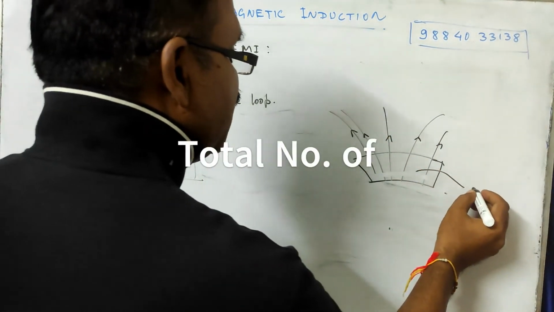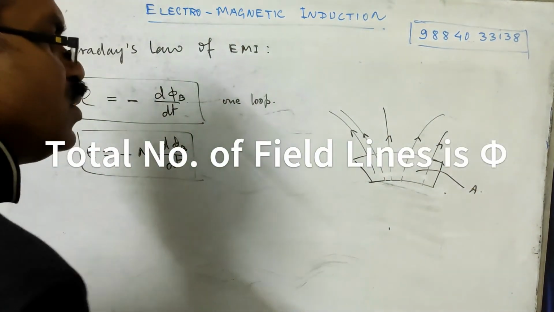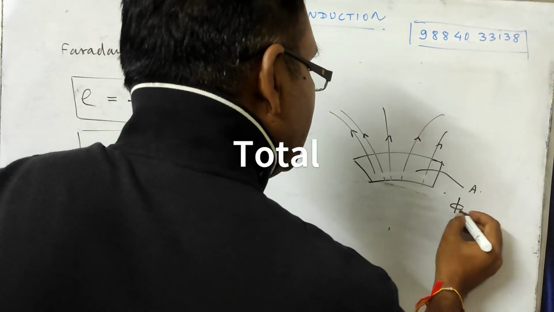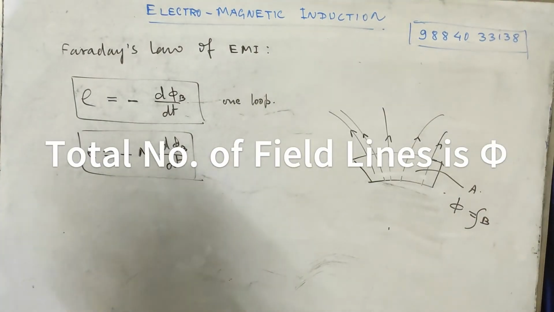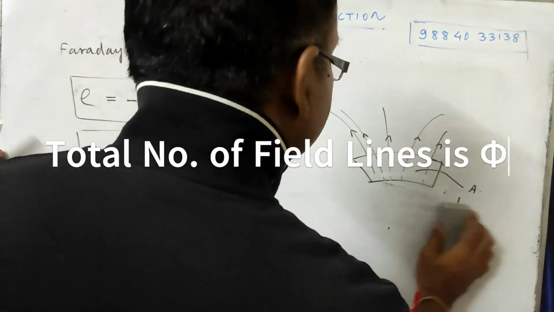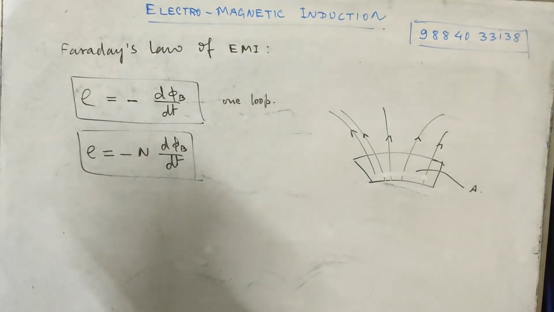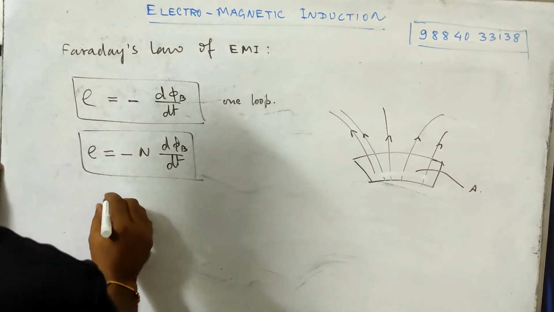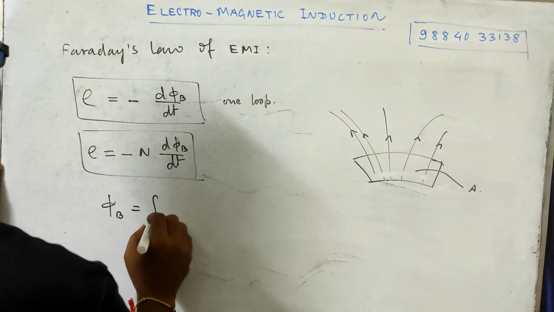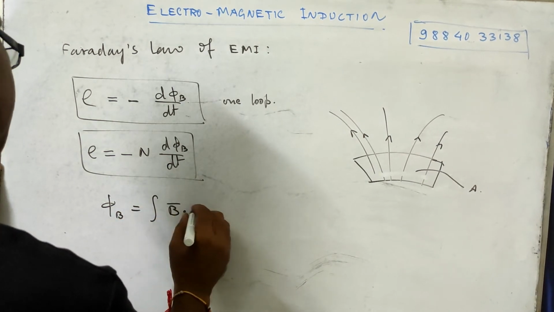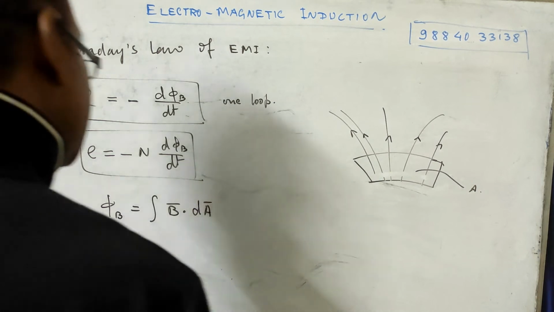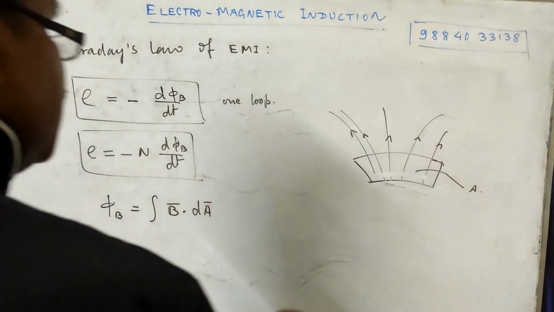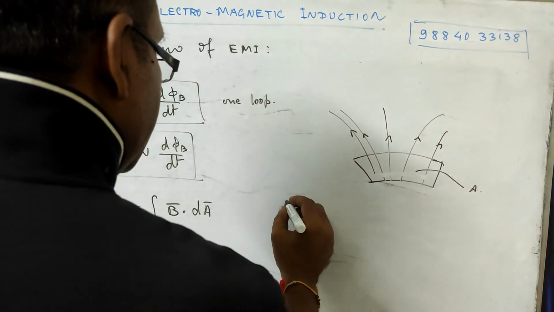This surface area is A. So that will be phi B is equal to the integral of B dot dA, where dA is the vector surface area.